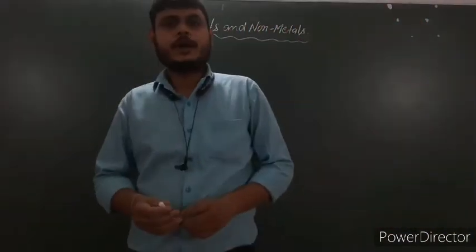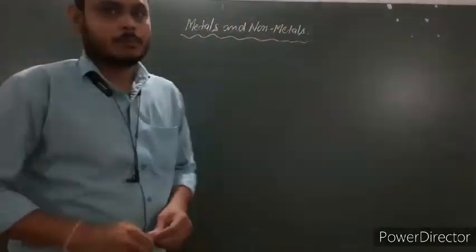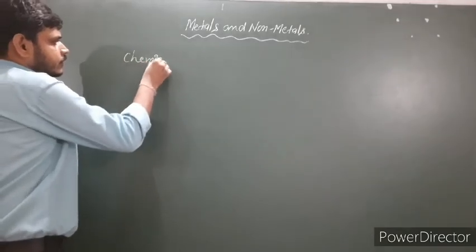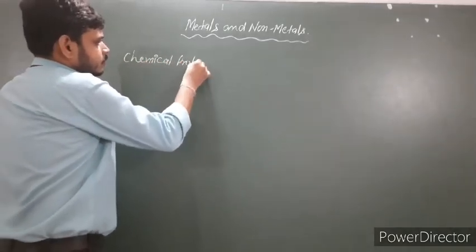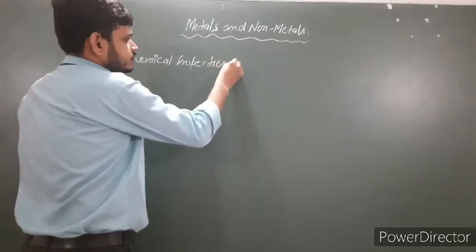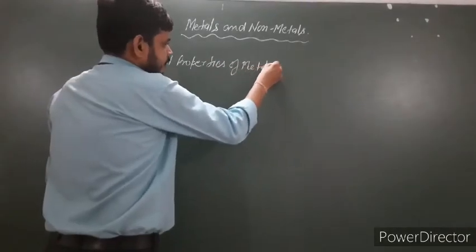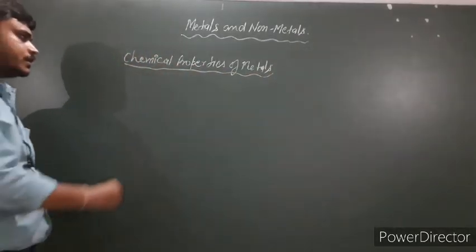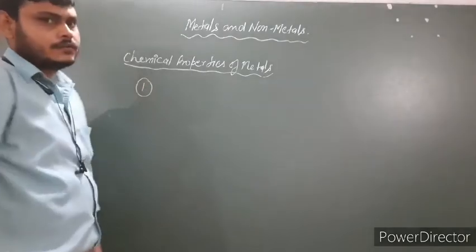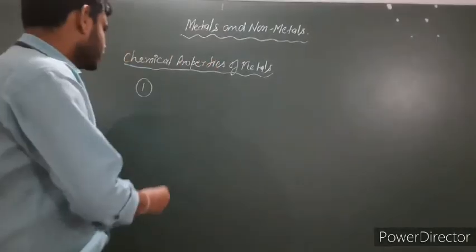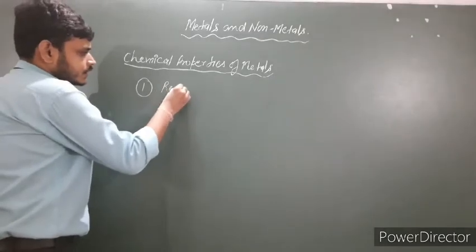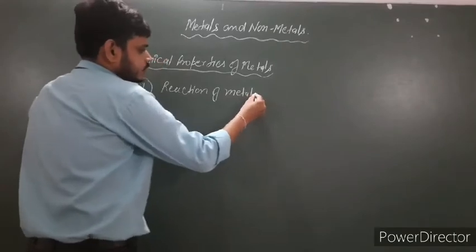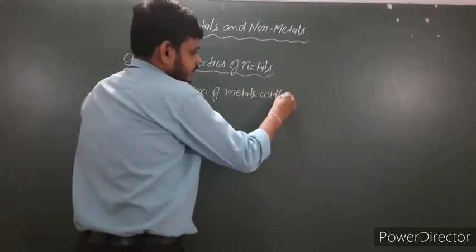Hello students, today I am going to start the chemical properties of metals. The first chemical property is the reaction of metal with oxygen.